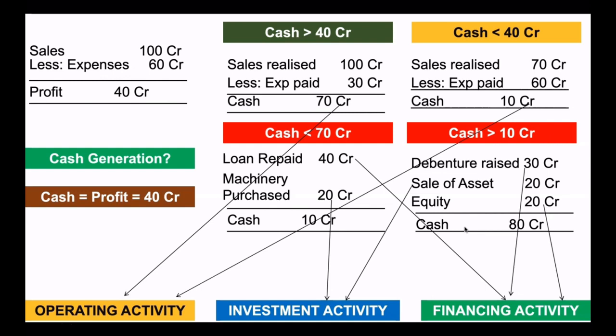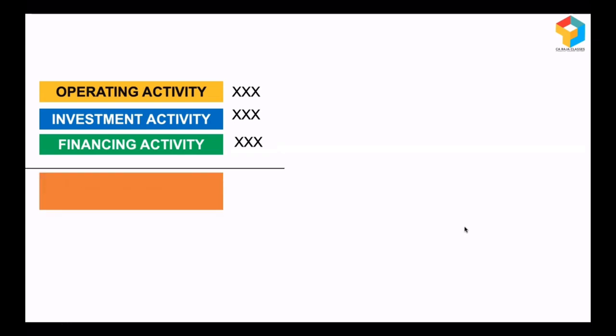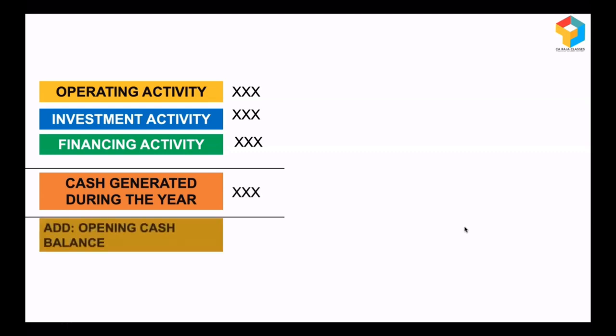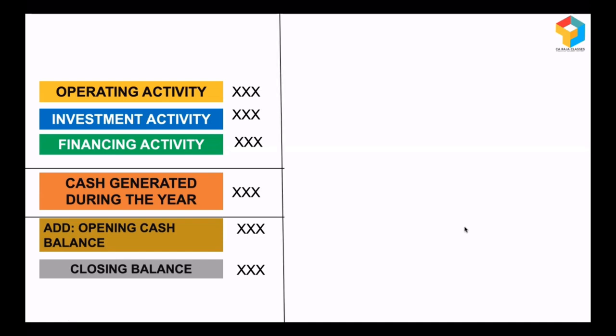So what we can infer is, in business, cash can come in and go out under 3 activities: operating activity, investment activity, and financing activity. So in a year, if you capture all this, cash flows from operating, investment, and financing activity, and if you total them, you get to know what is the cash generated during the year. And with this, if you add the opening cash and equivalents, automatically you will get the closing cash and cash equivalents position. And this is something known as abridged cash flow statement. So what's happening here?